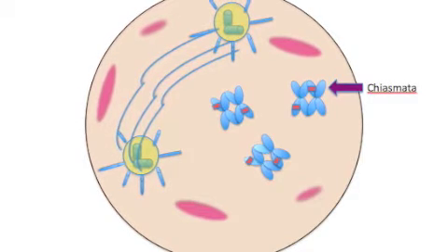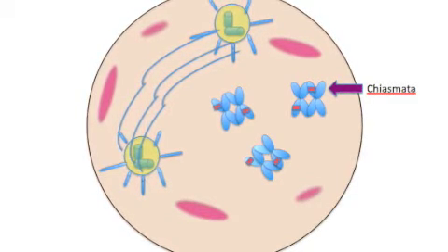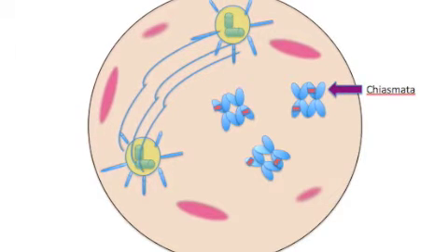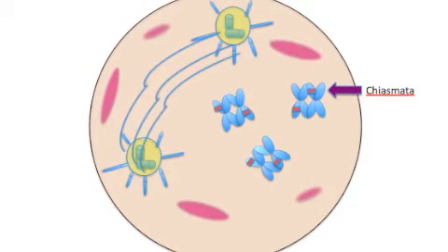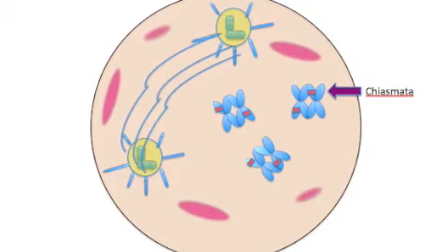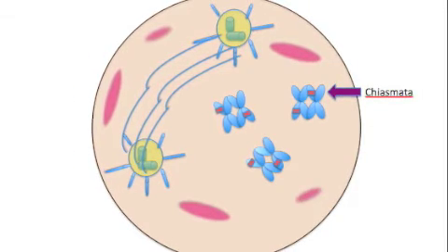This is when two non-sister chromatids held in synapsis exchange segments of DNA. Now, each homologous pair has several chiasmata, or points where crossing over has occurred. The spindle fibers begin to spread apart, and the homologous pairs move towards the metaphase plate.